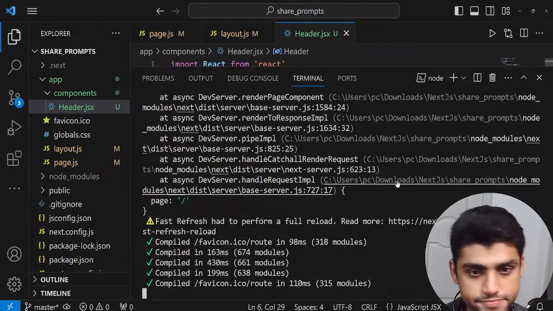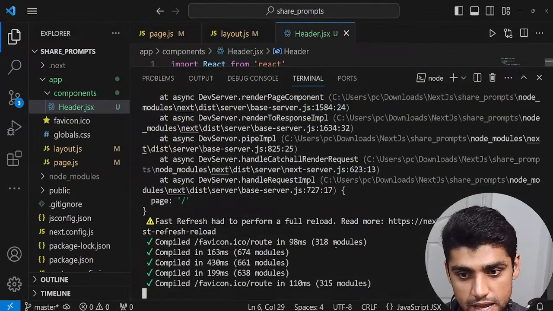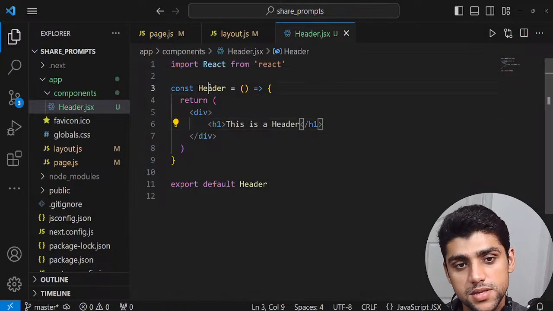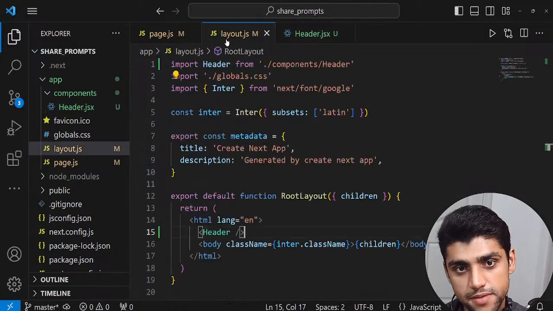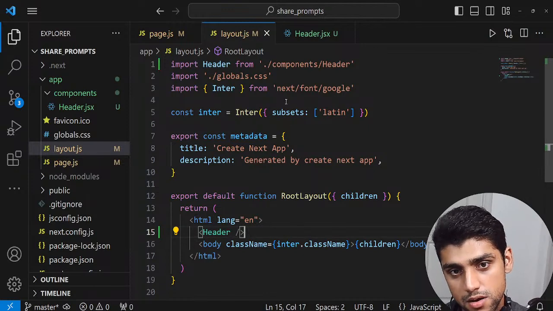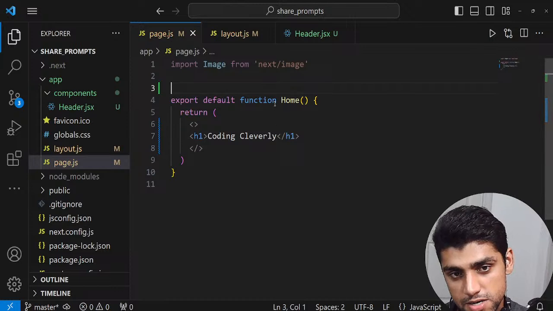We'll go back here. You can see there's this fast reloading, and I'm going to go back here. This is the header component. It's exported in the layout like this, and what I'm going to do now is add it in here and see if it works.